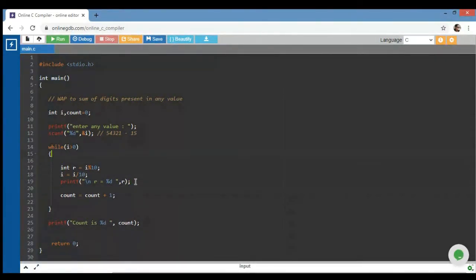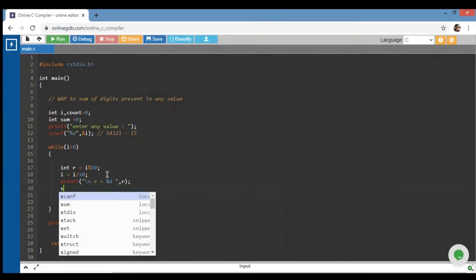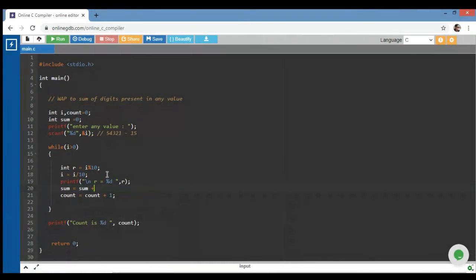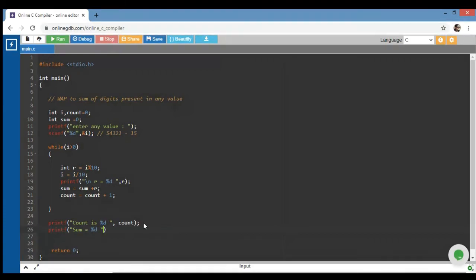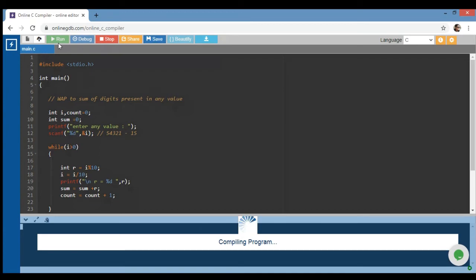Then after that I want to sum. For sum I also need to take a variable, sum equals 0, right? So sum equals sum plus R, right? Then after that print the count and sum. These are similar questions. Now I will input a value.